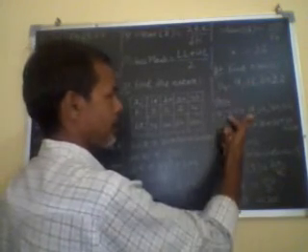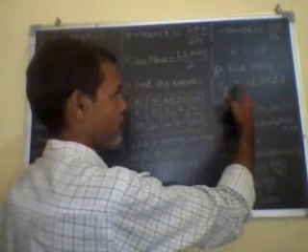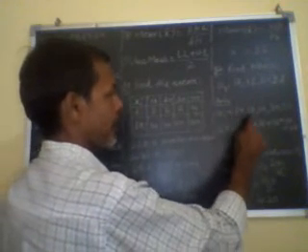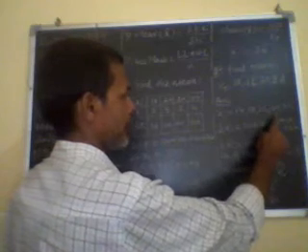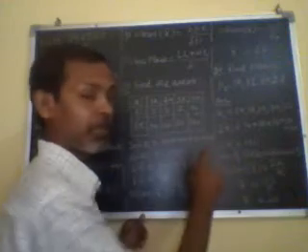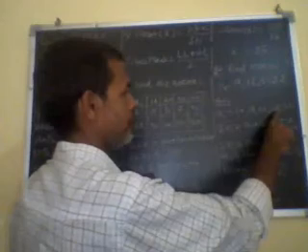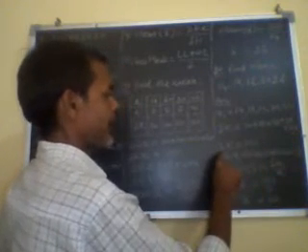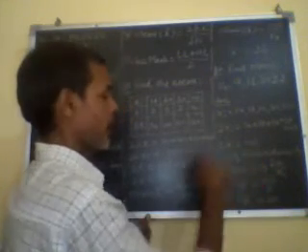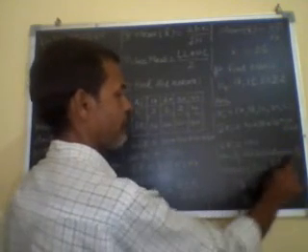So add the numbers. These are the observations: observation 1, 2, 3, 4, 5. So Xi means 14, 18, 16, 30 and 22. Now sigma Xi. Sigma means total, sum. So sigma Xi is 14 plus 18 plus 16 plus 30 plus 22, that's why sigma Xi is 100. The total of these observations is 100. Now the number of observations is 5, counting 1, 2, 3, 4, 5.